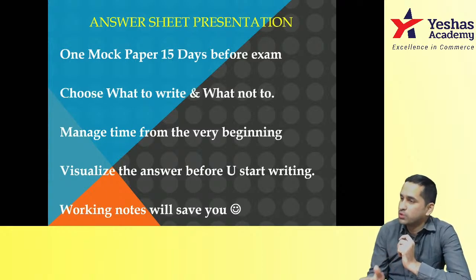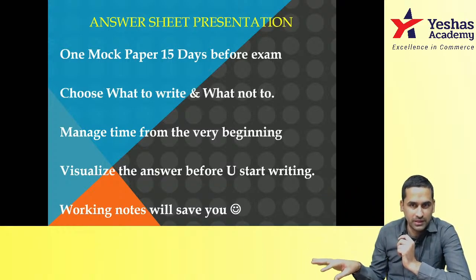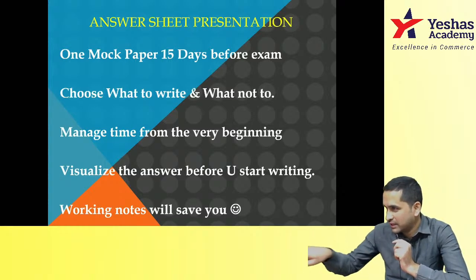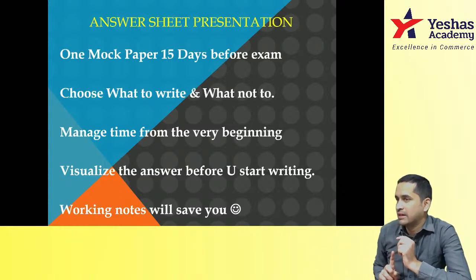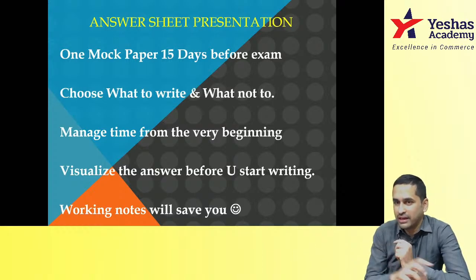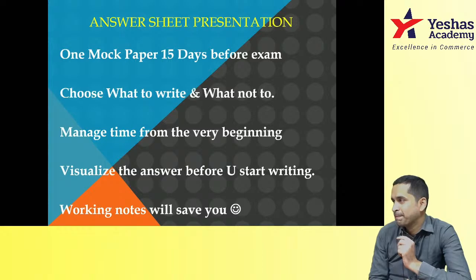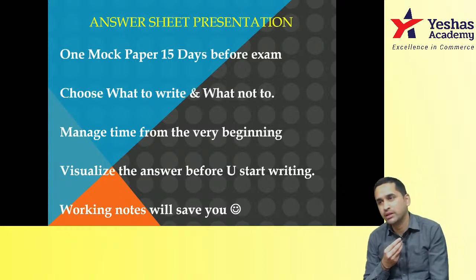Therefore, if something is to tally and if it is not tallying, spend 2-3 minutes in checking, because you know where I normally do the mistake. You all know where you do the mistake. Go to that adjustment, check whether you have done that correctly. If that is wrong, correct it, answer should tally. Then also it is not happening, leave that. Balance sheet did not tally, still okay. Go to next question, go to next question. Complete the whole answer sheet.